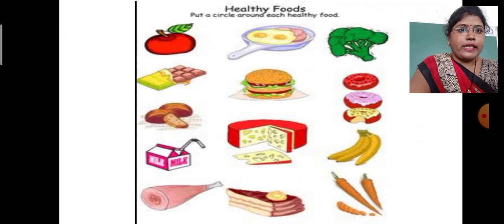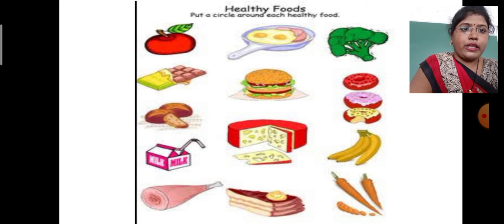Okay, so again see, here is one worksheet for you. What is given in this worksheet? This is the worksheet of healthy food. Now you have to put a circle around each healthy food. The sentence is not visible properly, but you can make a printout. That's why I am reading this sentence once again. What you have to do in this worksheet: put a circle around each healthy food. Whatever the healthy foods are, you have to put the circle.